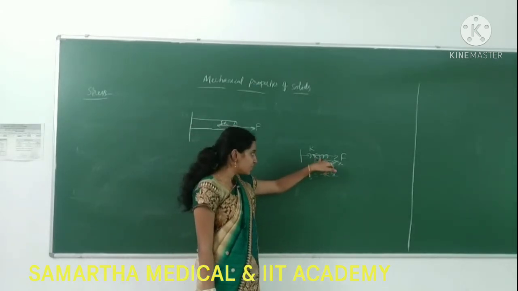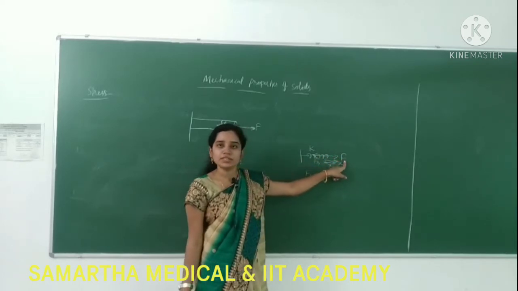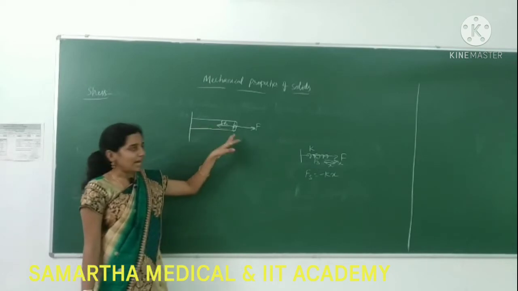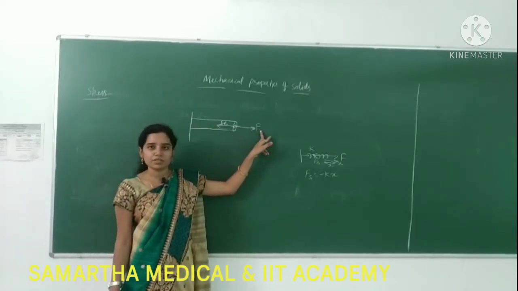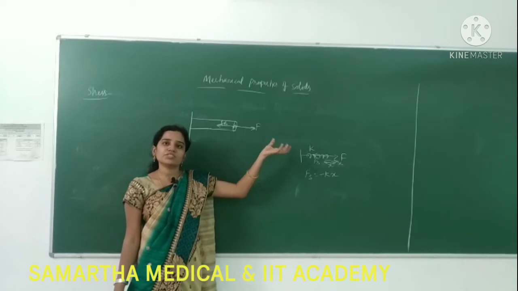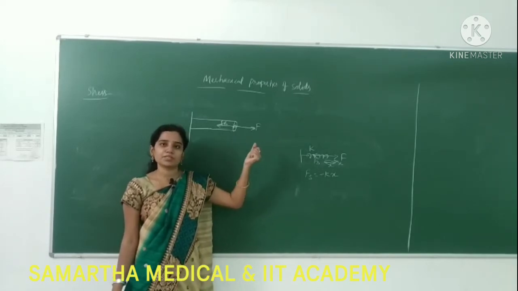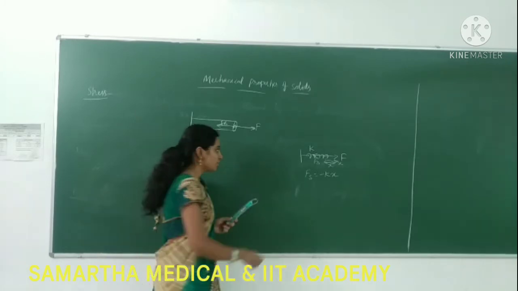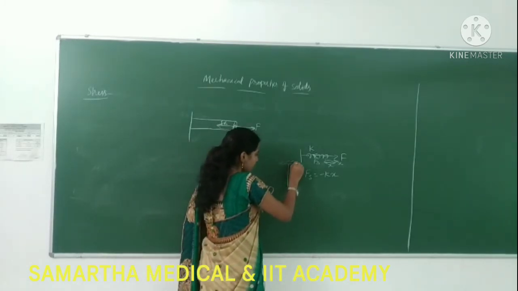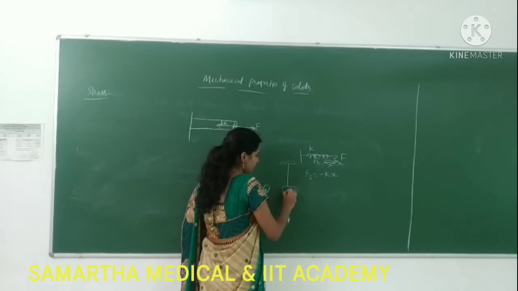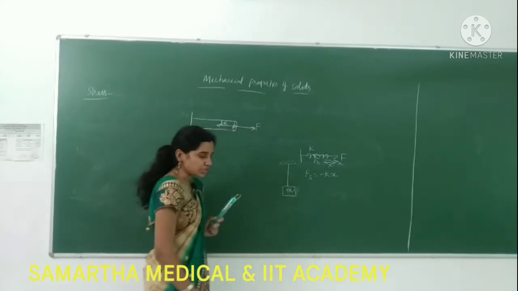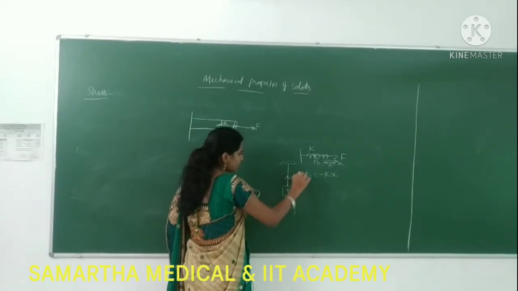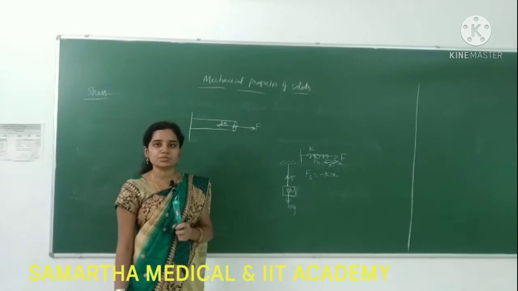The spring force is acting opposite to the external force. In the same way here also, whenever I have taken the rod and I am applying an external force F, it tries to come back to the original shape and size. In that, what will be developed? Nothing but stress will be developed. You might know that whenever I take a string with a mass m attached to it, downwards mg will be acting, and upwards tension will be developed in the string.